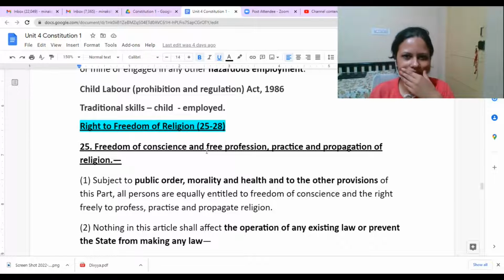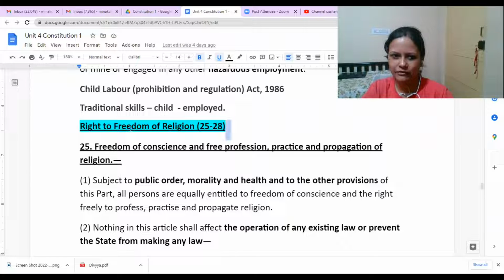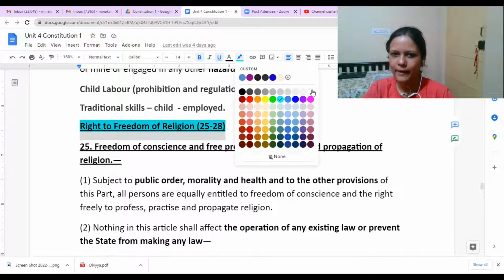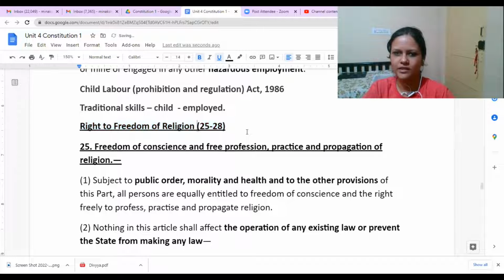So we will see the next part. Yes, right to freedom of religion we have. So right to freedom of religion, this part we have as a part of fundamental rights, part 3 of the Constitution. Apart from this also we have some provision in the preamble.